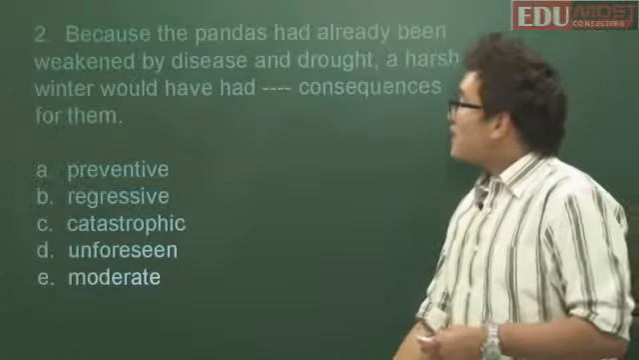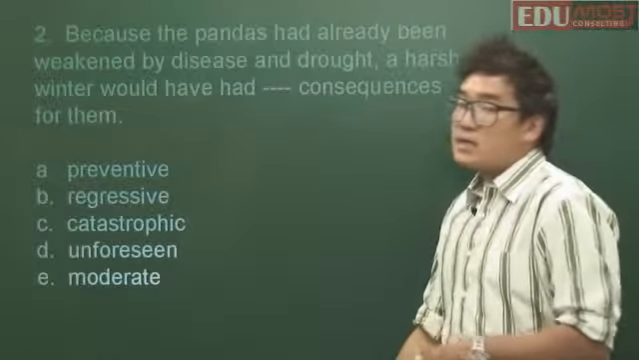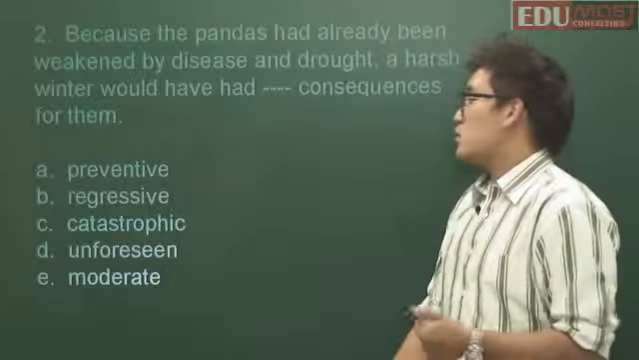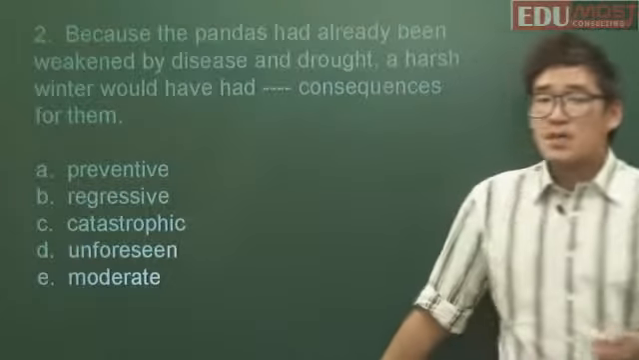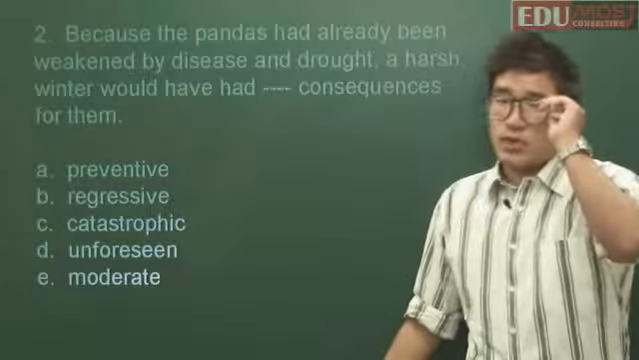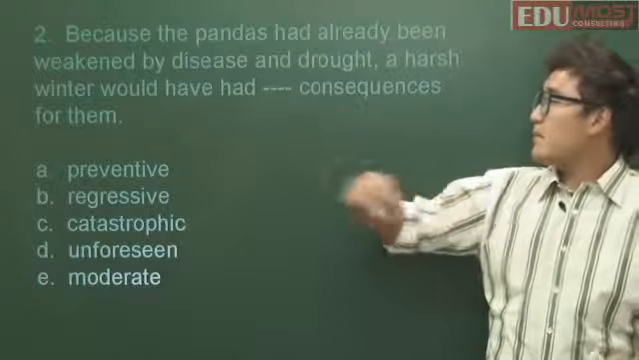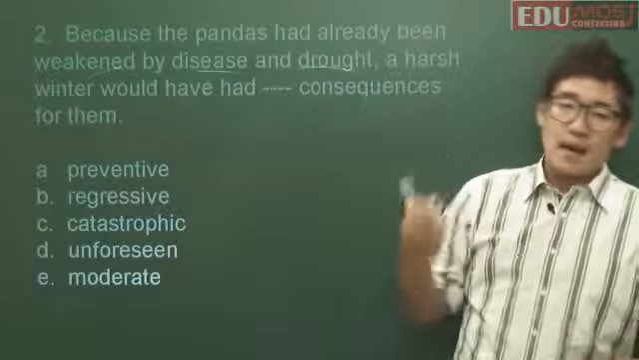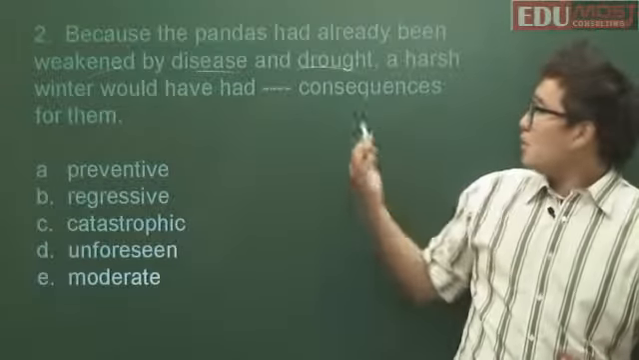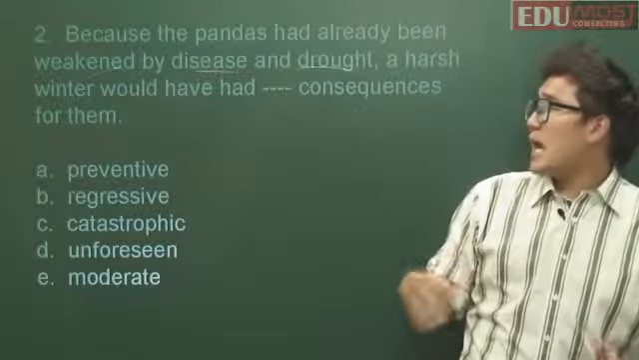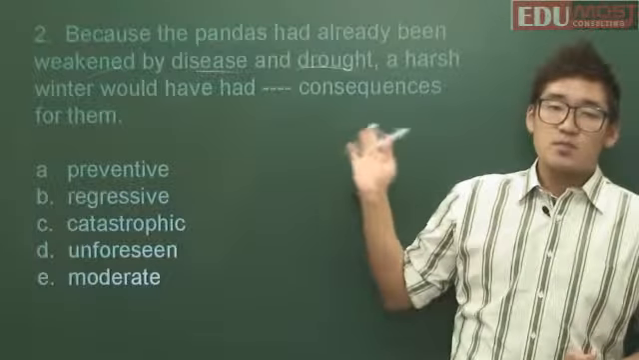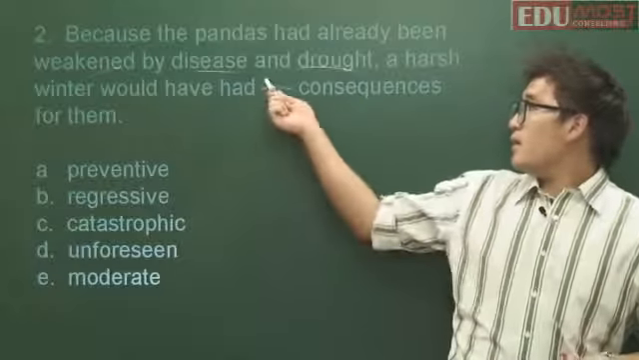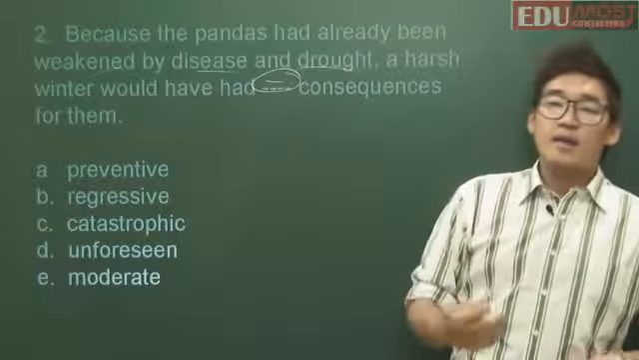Number 2. Because the pandas had already been weakened by disease and drought, a harsh winter would have had blank consequences for them. So this is a cause and effect, a result clause, right? What has already happened to them? They've already been weakened by disease and drought, right? So they're in a bad and negative condition. What is a harsh winter going to have on them? What type of consequences will a harsh winter have on these already weakened pandas? Something even worse, right? Something very negative, right?